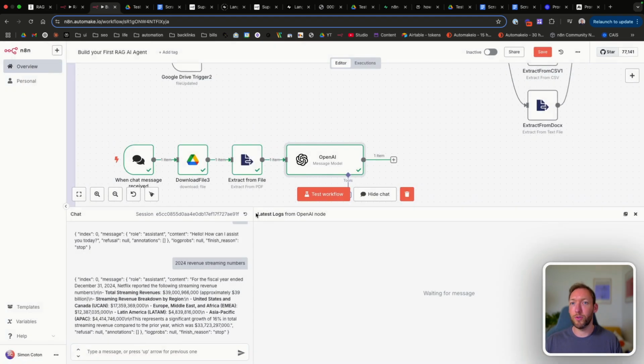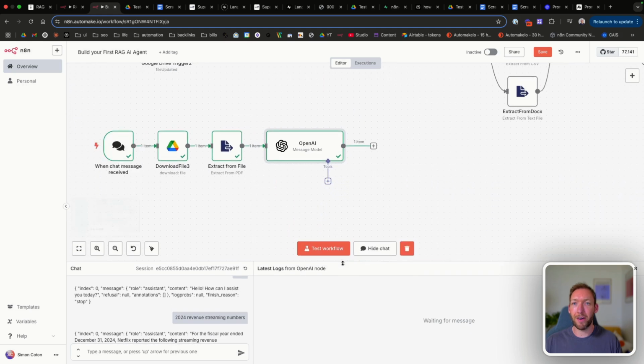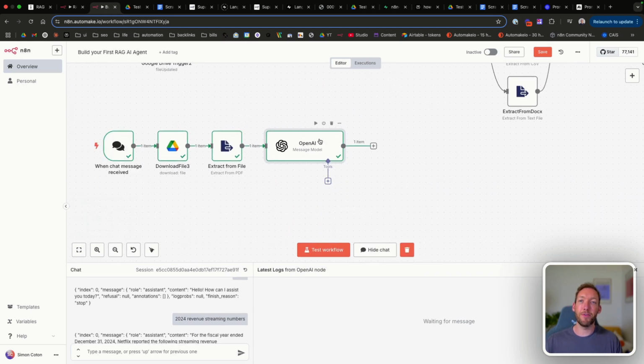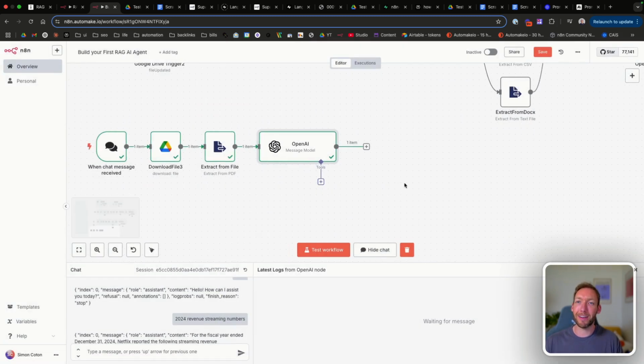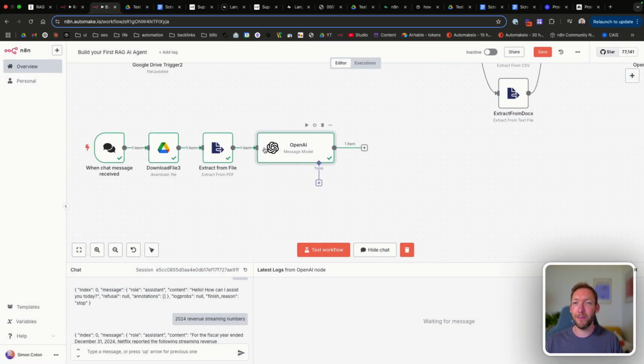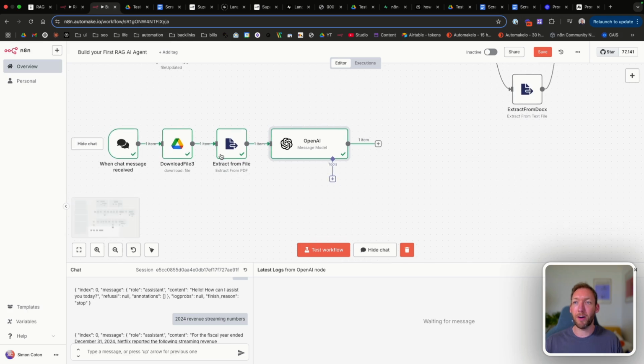You can also use it through a generic AI node through OpenAI. However, you cannot see the logs of how many tokens were cached. So I wanted to just show you exactly how many tokens were cached here, so you can see. But now we could ask multiple questions and all of that is cached. So super easy to set up.